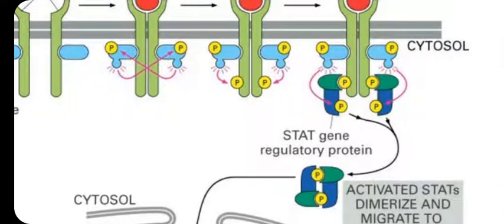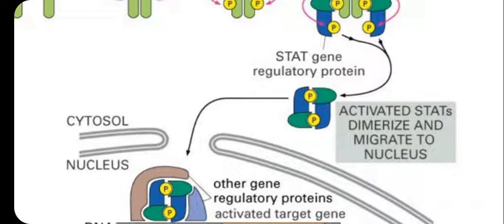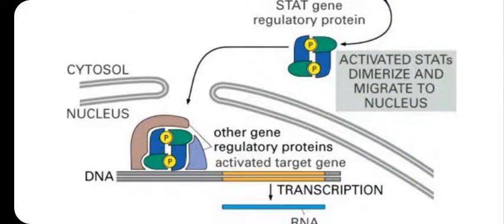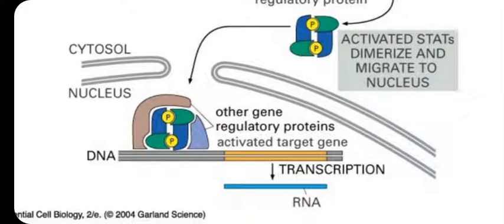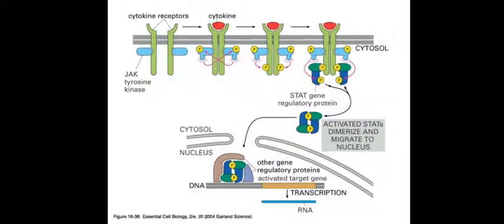Now the activated CTD domain, the cytosolic domain, will recruit the STAT protein complex. The STAT protein complex is now activated together and diffuses into dimerization of STAT, which leads to activation. Now it diffuses into the nucleus by dimerization and migration. Now they search for DNA at a particular location, and along with the regulator protein, it is going to activate the targeted gene. Now RNAs are transcribed. This is how the receptor tyrosine kinases will control the system.